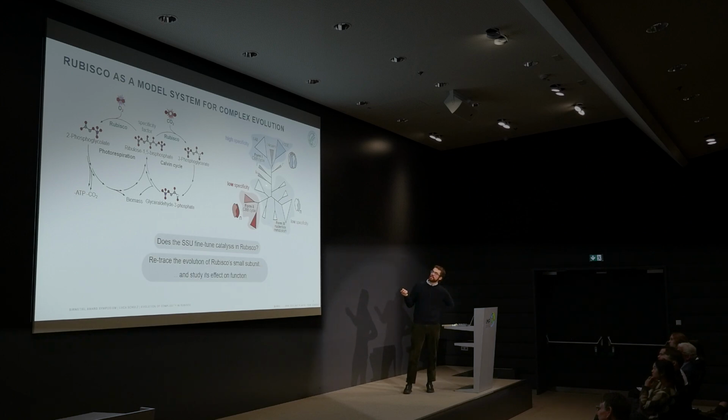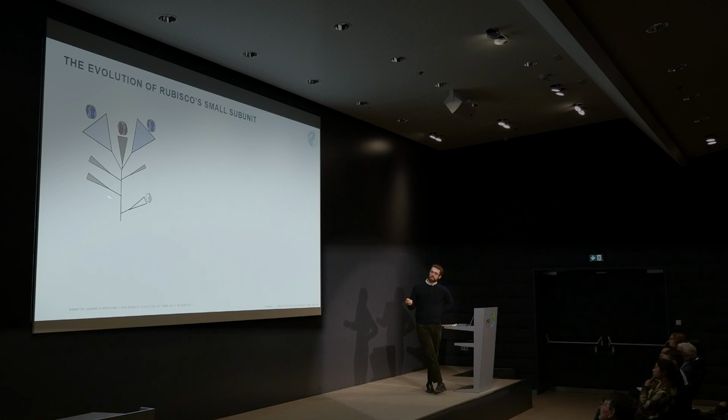For this, in the next slide I'm going to zoom in onto just this evolutionary interval up here, where at the start of my PhD, I discovered 3 new clades that break up this evolutionary interval and get us a bit closer to these L8S8 Rubiscos, these Rubiscos composed of a large and a small subunit. Taking these into the lab, purifying them and analyzing their structure, I found that some of these clades already encode Rubiscos that form oligomeric assemblies, essentially octameric assemblies, yet they still don't encode a small subunit.